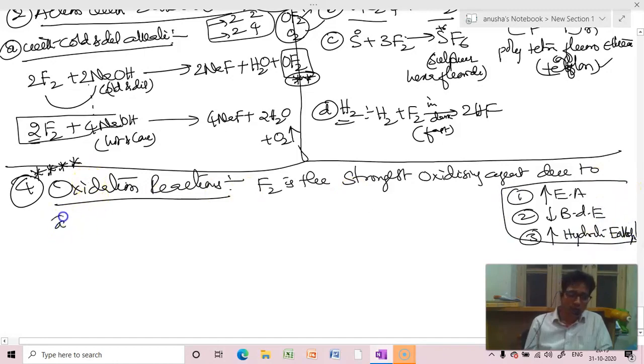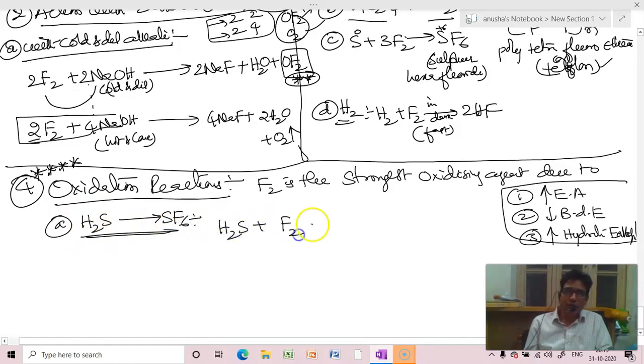So what are the reactions? It converts hydrogen sulfide to SF6. You see the greatness of this. H2S, when you react with fluorine, converts to SF6. And hydrogens have to be removed in the form of HF. Total 8 fluorines, therefore 4HF, 4F2. So -2 is converted to +6.